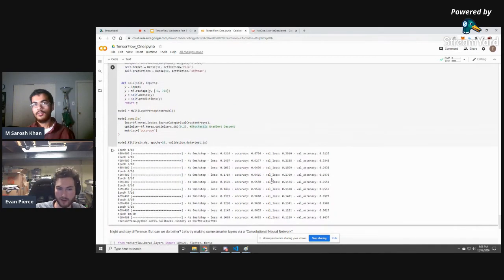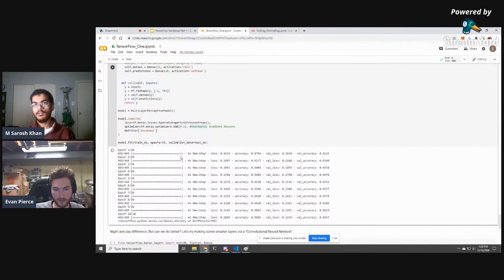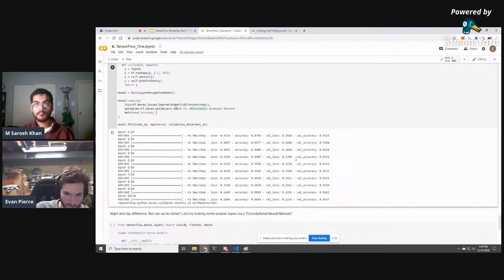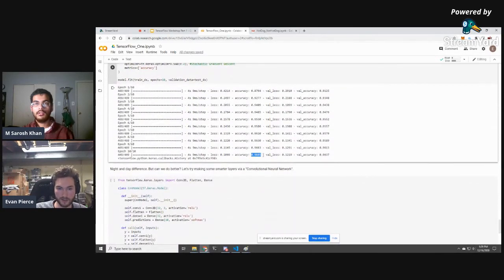Something that I don't think I pointed out also is that we now have 2 data sets. We have one that we're training the network on, and then one that we're testing the network on. So that's the difference between accuracy and validation accuracy: the network has never seen these examples before. And the reason that it's important to reserve some of your data for validating your model is because you don't want your model to memorize the examples that it's seen. You want it to generalize to things that it hasn't seen before, because that's the whole point of training this. And in this case, we're actually doing a very good job of generalizing to unseen examples. It's only very slightly worse than the examples that it's trained on, which is amazing to see.